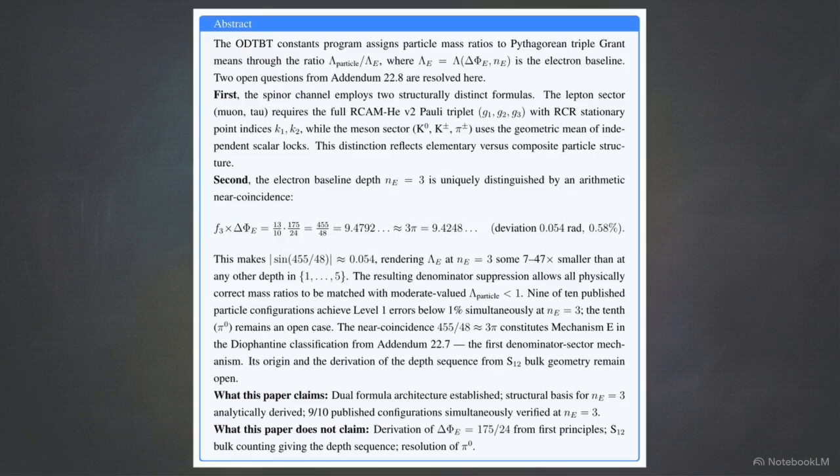In the ODTBT program, resolving anomalies proves structural integrity. Addendum 22.9 targets two open questions. First, the framework uses mathematically incompatible formulas for lepton and meson sectors. Second, it requires an electron recursion depth of exactly 3. Any other integer causes failure.